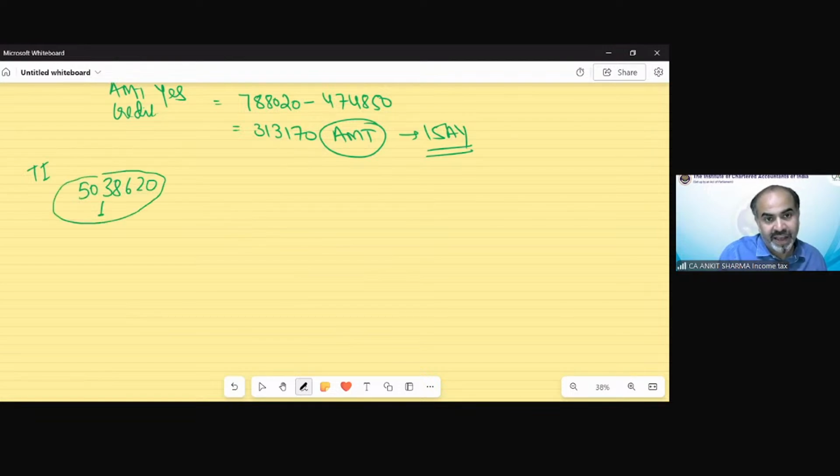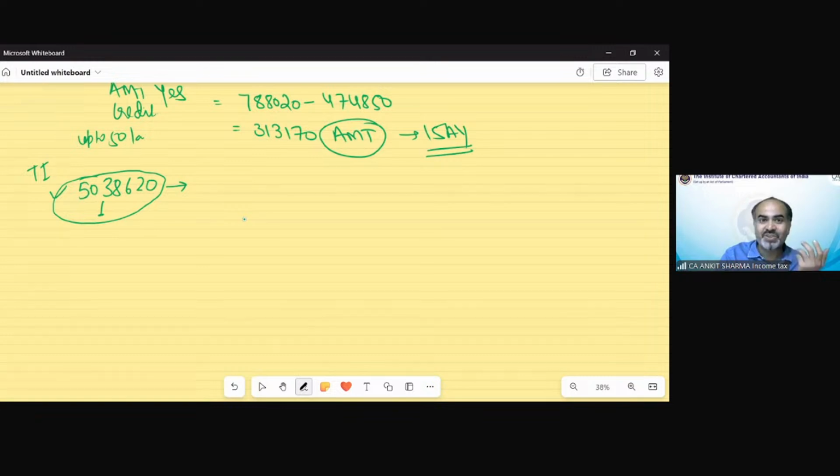One thing I have told you earlier also, because the income is slightly exceeding the value till which there was no surcharge, and that was 50 lakh. Up to 50 lakh, there is technically no surcharge, but now the income is 50 lakh 38,620. So that is slightly upward from the amount till which there was no surcharge applicability. So if this is happening, this is a very interesting thing.